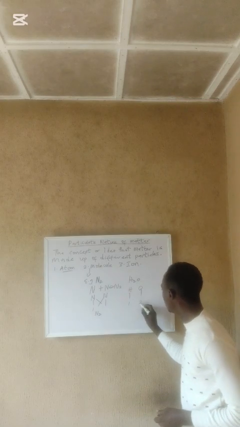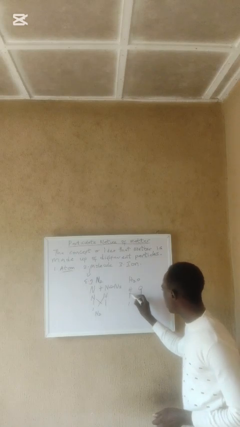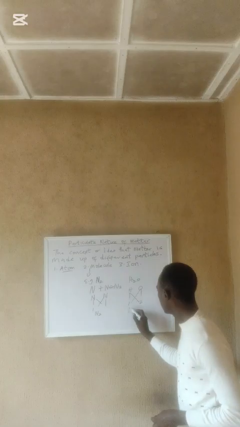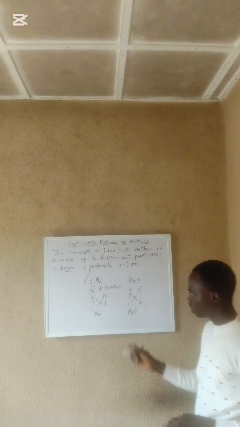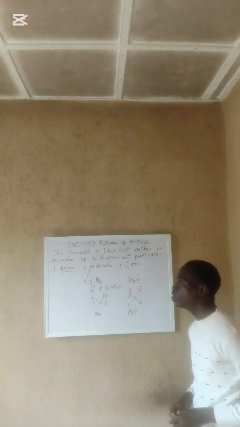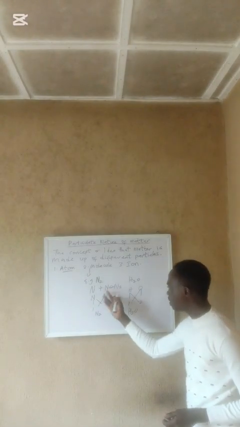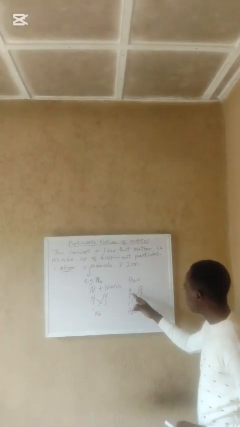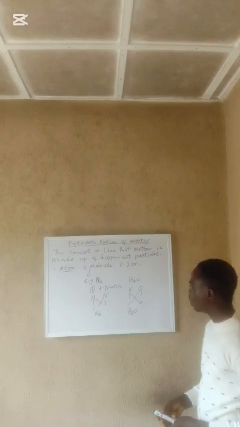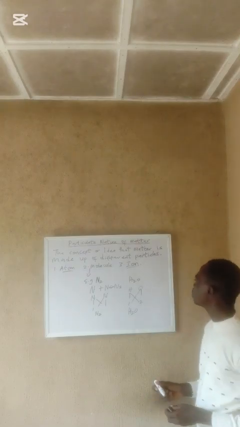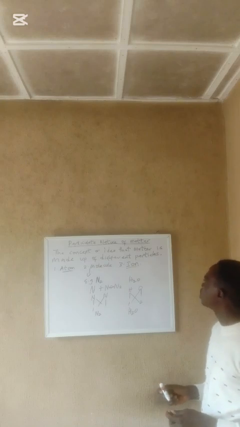Oxygen is having a valence of 2. When you interchange this valence, we now have H2O. So a molecule can be composed of atoms of the same element, nitrogen, or atoms of different elements, which is hydrogen and oxygen.